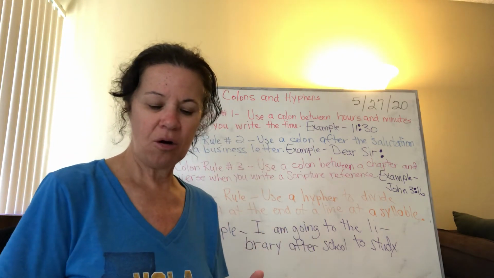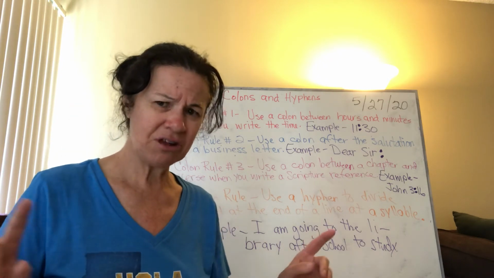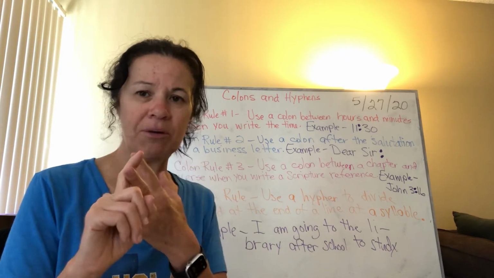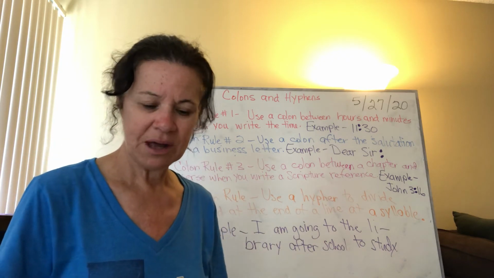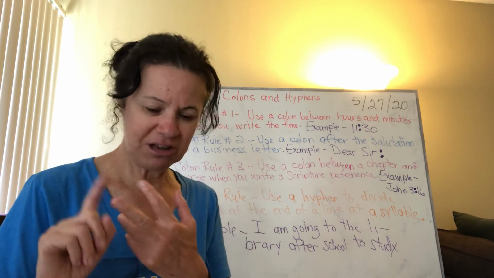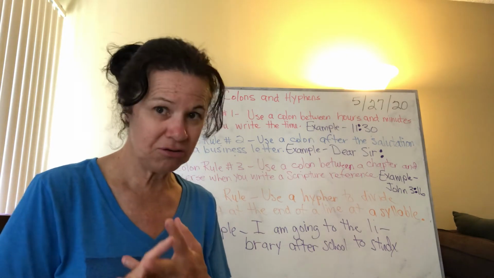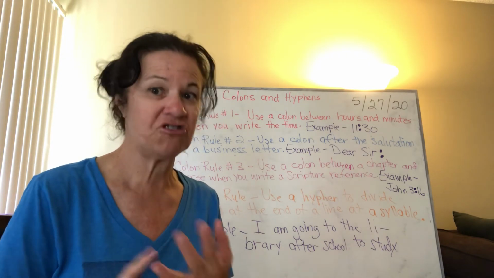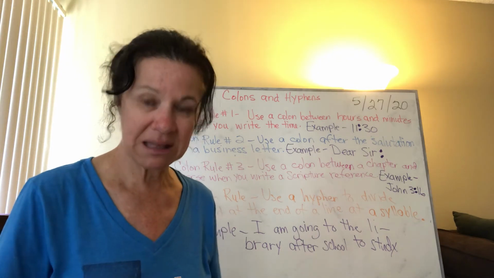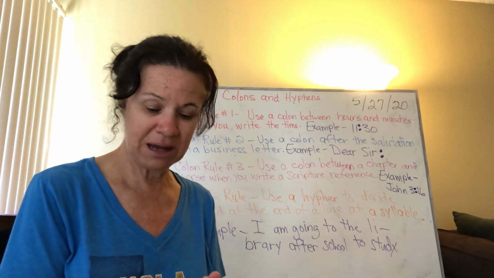Okay, so again, underlining rule number 1, anytime you're referring to a magazine, a newspaper, or a book, you underline the title. Underlining rule number 2, anytime you're naming a particular ship, a particular train, not just the word train, but a particular name of a train, a particular name of a ship, or a particular name of a plane, you underline it and capitalize it, obviously, because it's a proper noun, because it's a particular name, like I said.